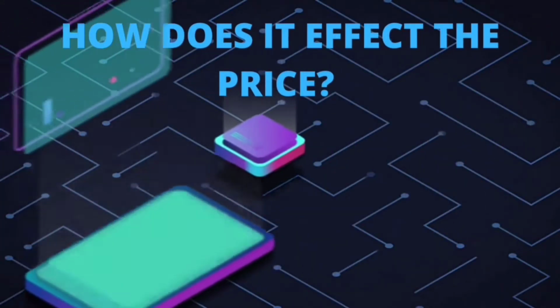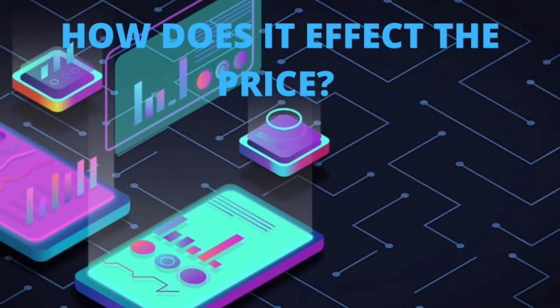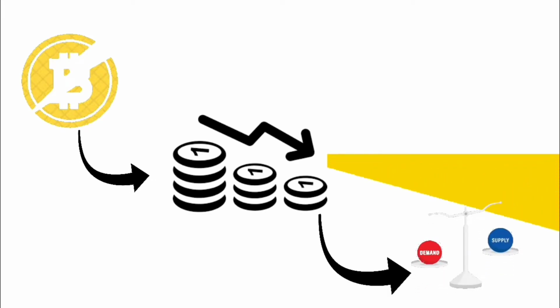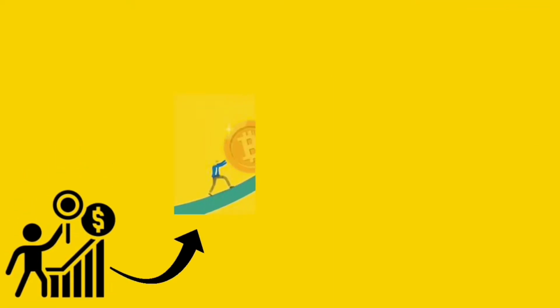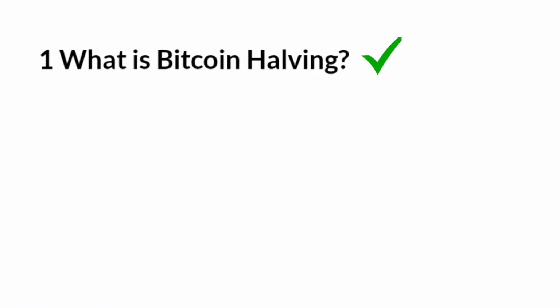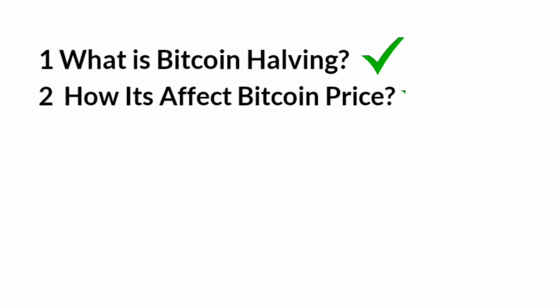Now let's move to our second question. How does Bitcoin halving affect the price? Halvings reduce the rate at which new coins are created, and thus lower the amount of new supply. Even if demand remains constant, the prices will be expected to grow due to demand and supply theory. So now we know what Bitcoin halving is and how it affects the price. So let's move to the third question.